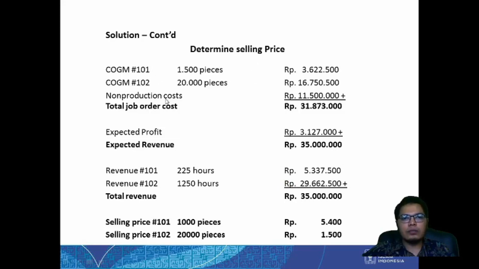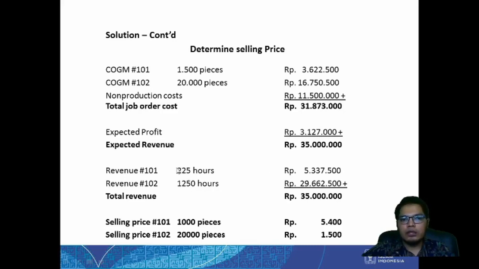As you can see here, this is the total job order cost, and then we can add the expected profit that we want to make. This example is just made so that the revenue will be a good number, 35 million rupiah.